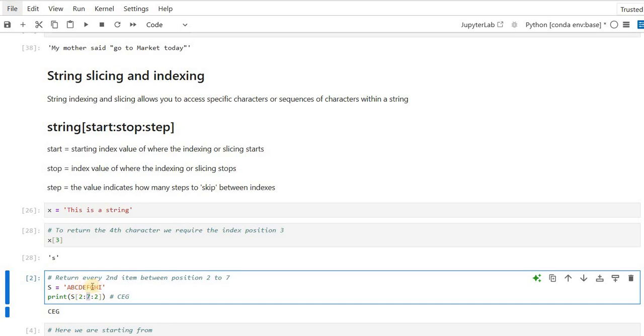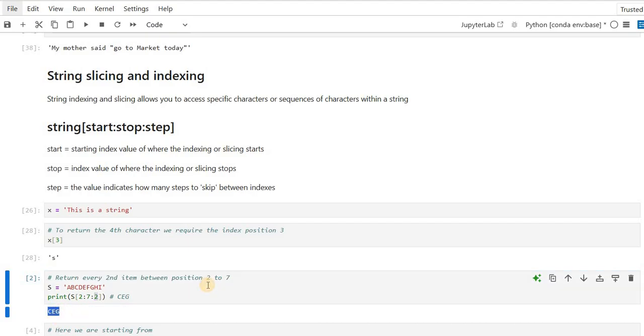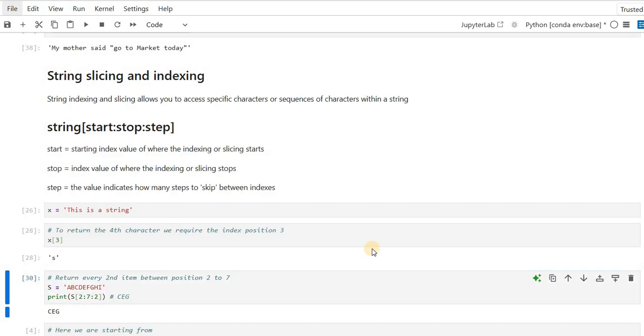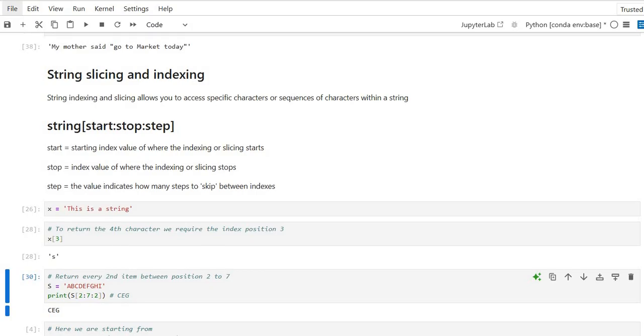But there is another catch. I have told it to go with step equal to 2. That means first it will be C. Then step 2 means you should not include D; it will be E. Then F will not come again because step equal to 2.